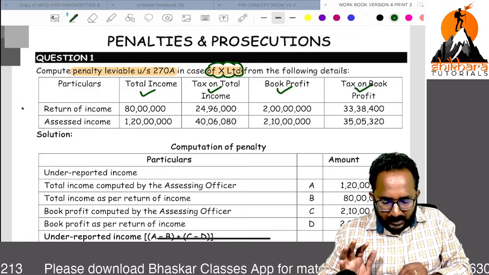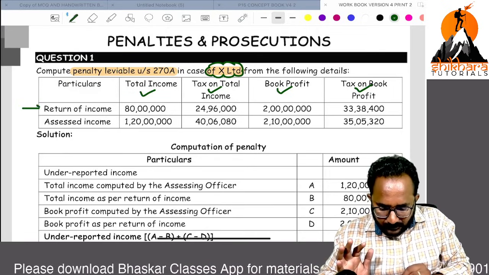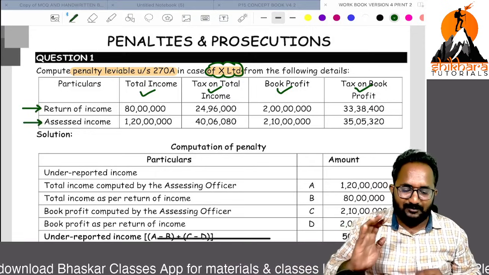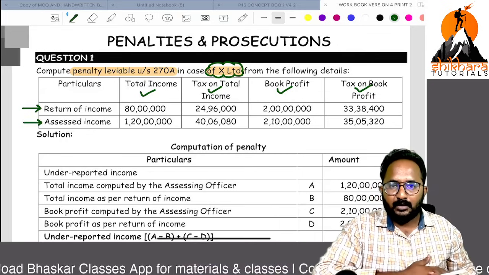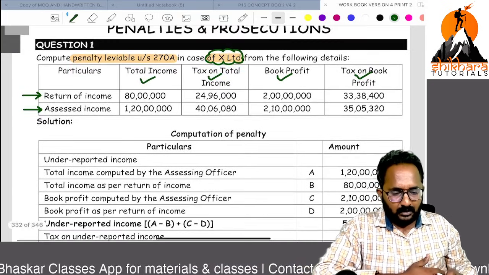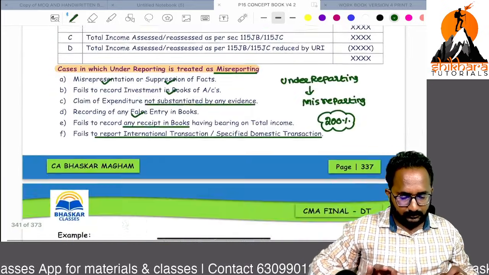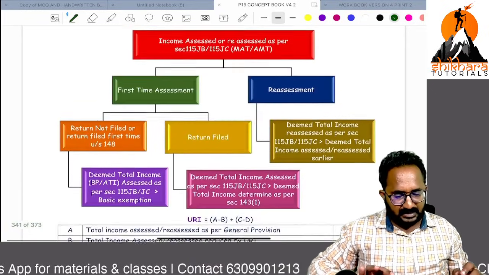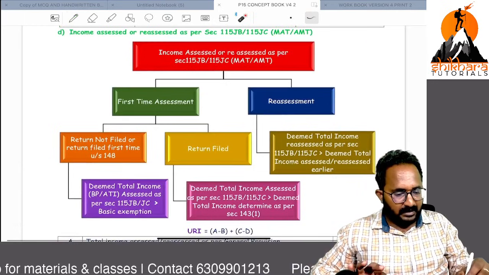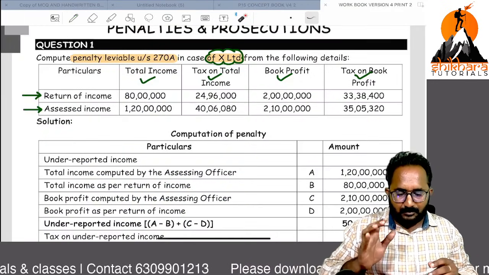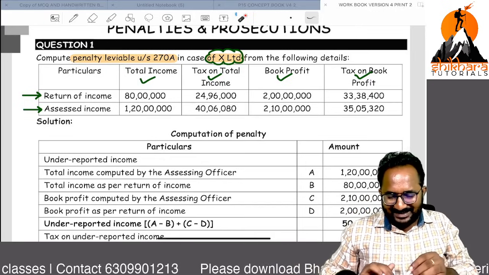This is what you declared in your return of income. After completion of assessment, the AO declared these things. The related theory I have given clearly on page number 337, but in the last minute I don't want to refer to theory. We can directly attack the problem.